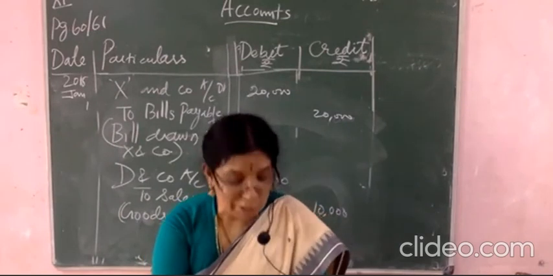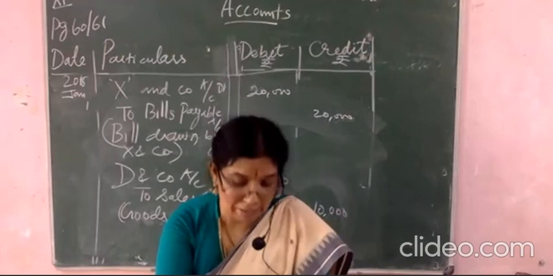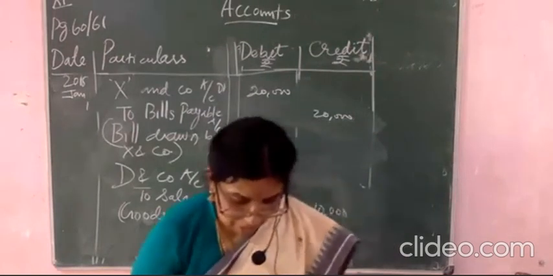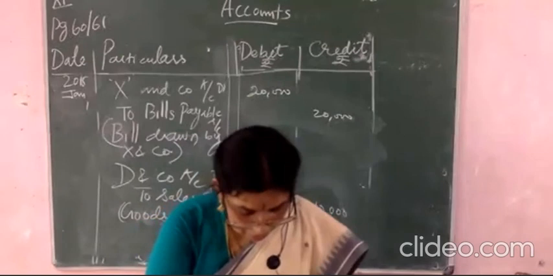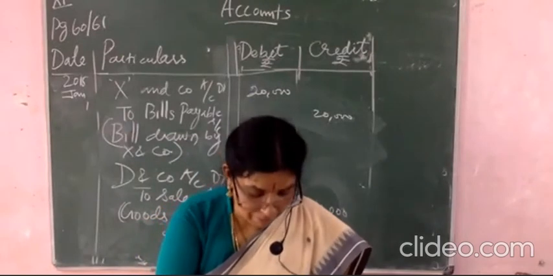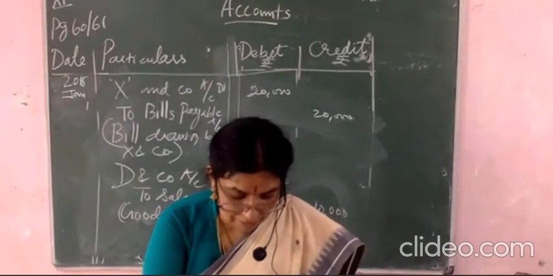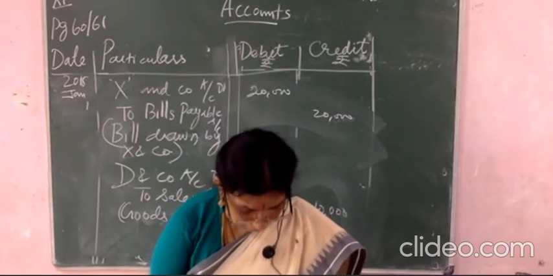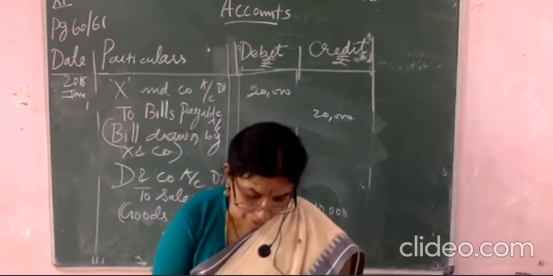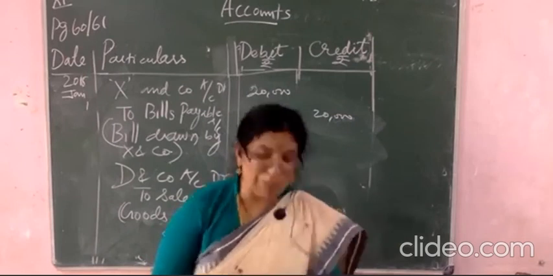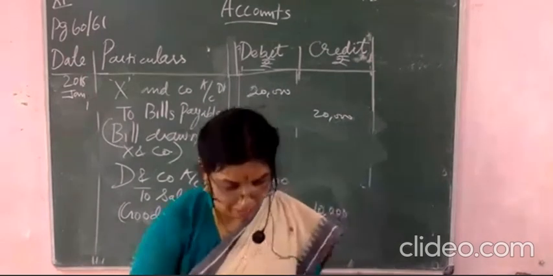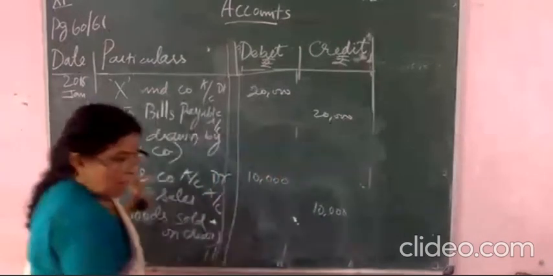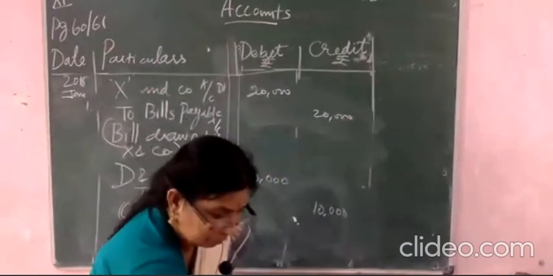Paid by cash the bill drawn by Exxon company. You are paying the cash. Who has drawn the bill? Exxon company has drawn the bill. So you are paying the cash, the bill drawn by the Exxon company. So whatever you have written here, Exxon company account debited to bills payable. Now bills payable to cash. Okay, you are paying the cash. So bills payable to cash you will write.